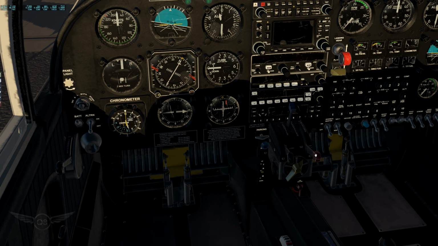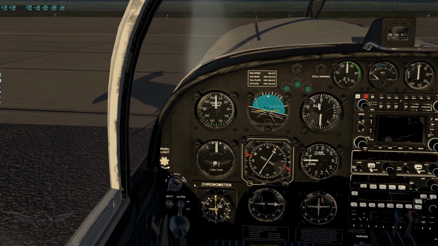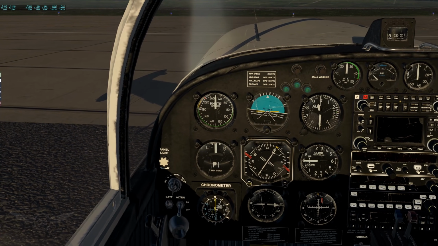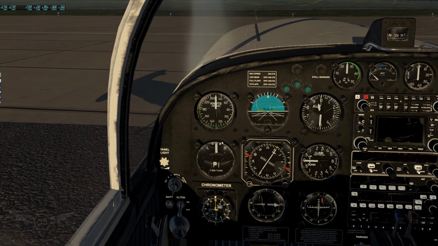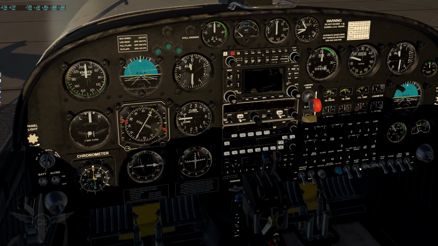And then we can put the mixture on full rich, turn on the fuel boost pump, and we're going to bring the throttle right about here. And just because I can't set the brakes, I'm going to hold the toe brakes. And let's go ahead and start the engine. There we go. Okay. Alternator goes on. Fuel booster pump goes off.